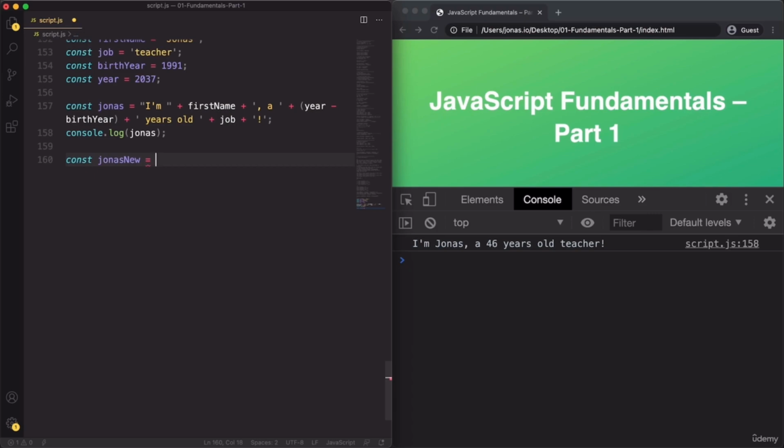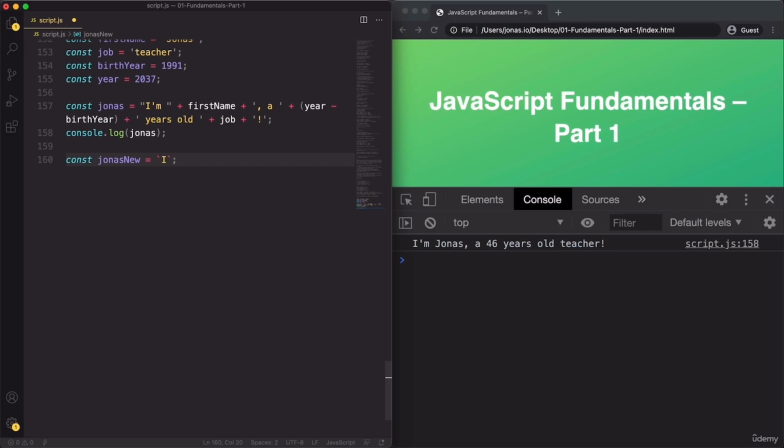And now to write a template literal, we need to use backticks. So that's this symbol here. And on the English keyboard, you will find this one above the Tab key. So again, we really need to use these backticks to tell JavaScript that we're writing a template string. The single quotes or the double quotes won't work for what we're going to do now.